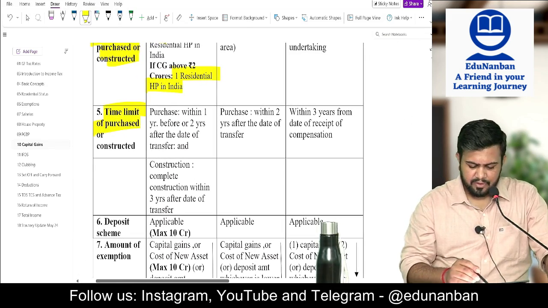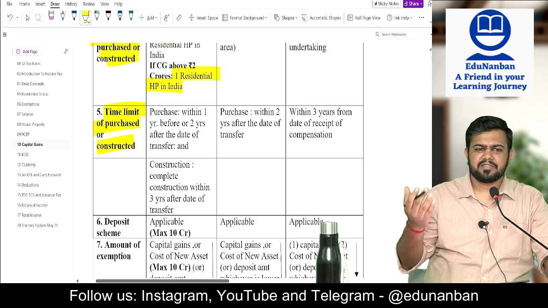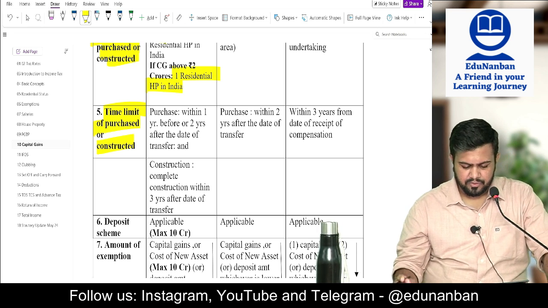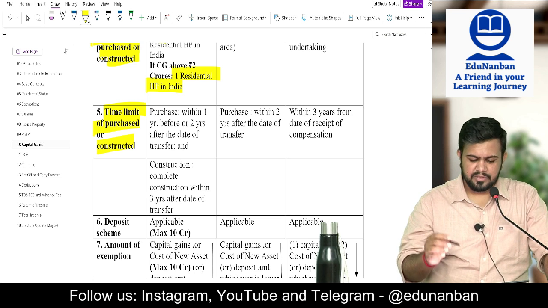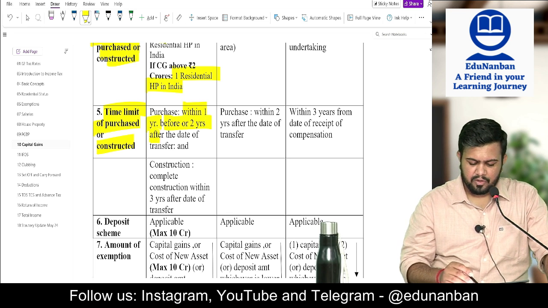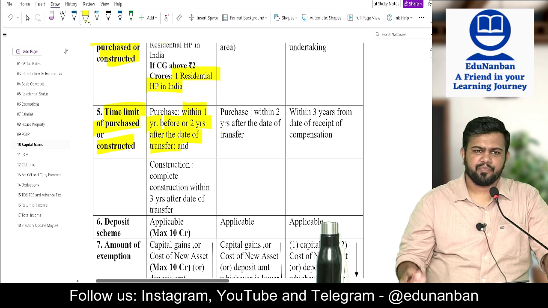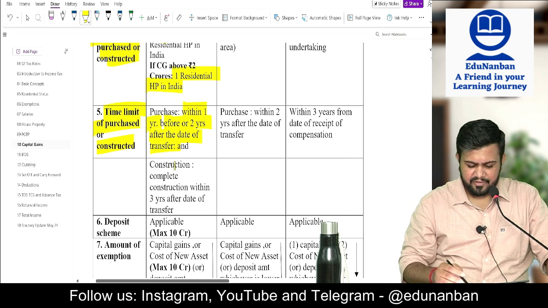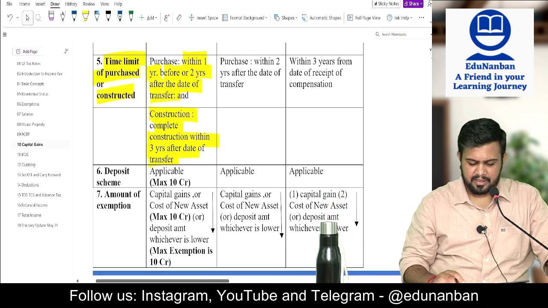So, time limit to purchase or construct. You can even construct the new house. If you are purchasing the new house, it should be within 1 year before or 2 years after the date of transfer. Or if it is construction, then it should be completed within 3 years after the date of transfer.